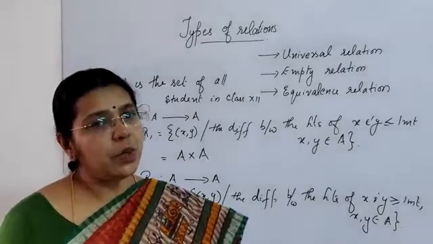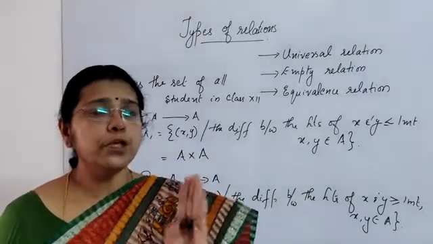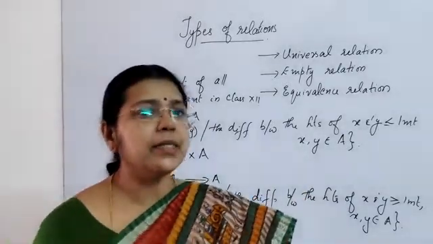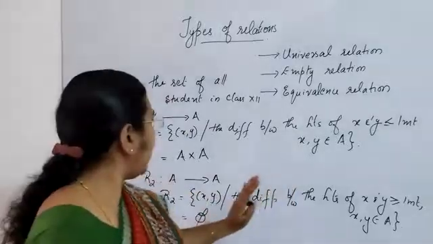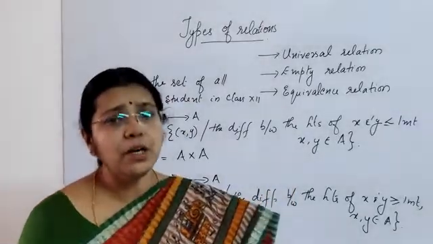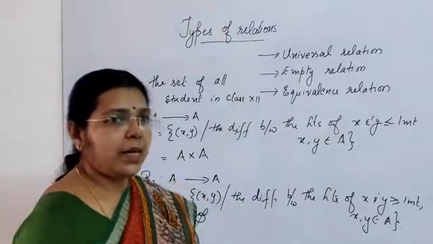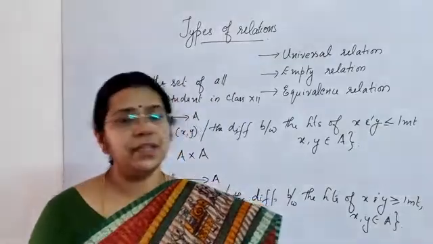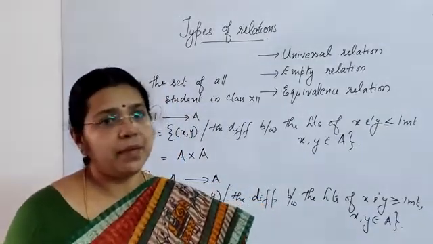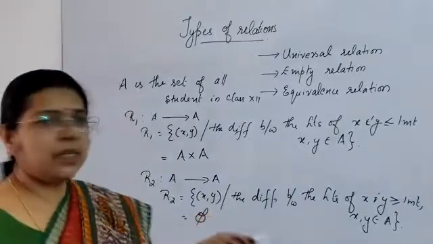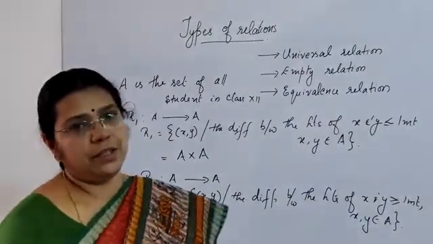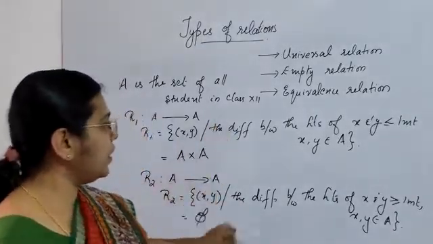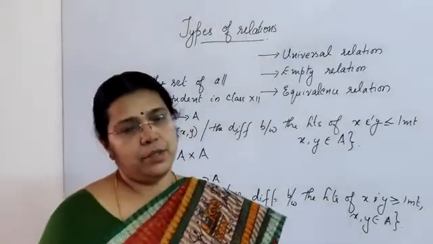Whereas universal relation is what? The relation which has all possible ordered pairs as you find from A cross A. The entire Cartesian product comes under the universal relation. And in the empty relation, there is no element at all in the relation. Universal relation is also called a trivial relation, because it is very much evident, and the empty relation is also a trivial relation. So these two are examples of trivial relations. This is a universal relation and this gives you an example of an empty relation.